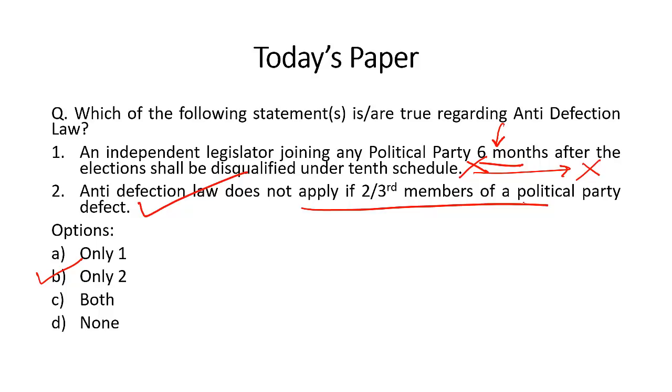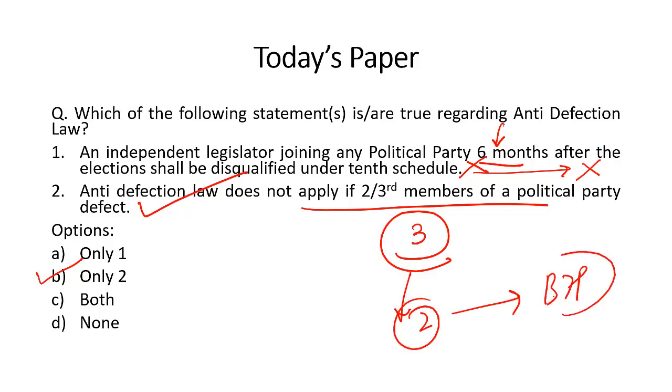We have seen that two members of a political party in Goa, they have defected from their political party and joined the BJP. But since the number of members of that political party were only three and two members defected to BJP, in this case, anti-defection law does not apply.